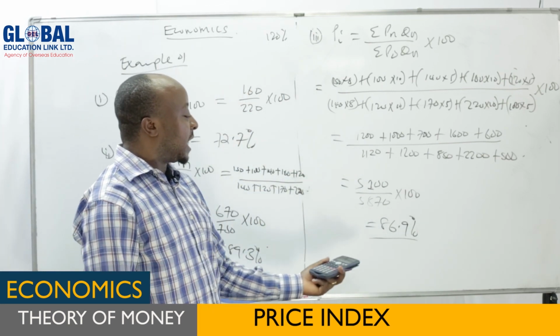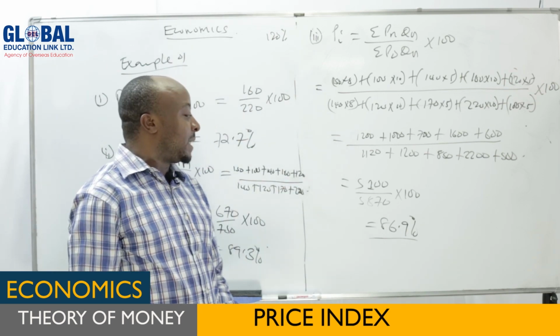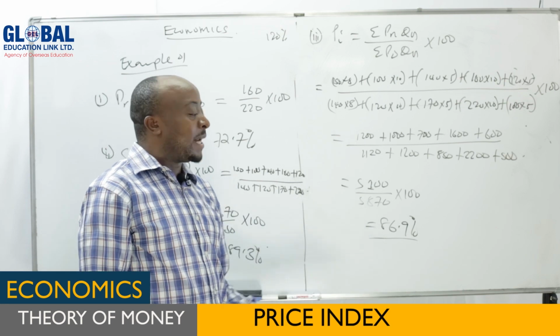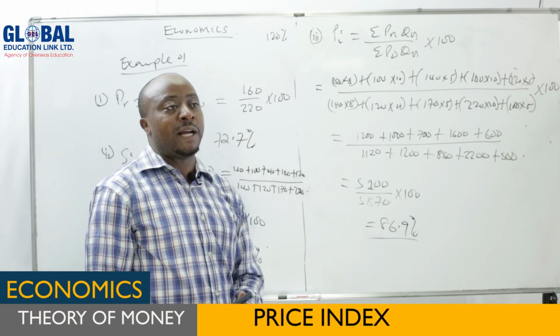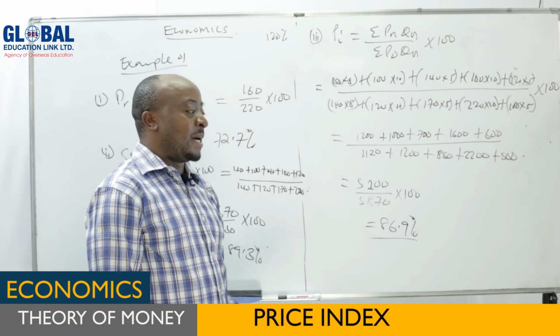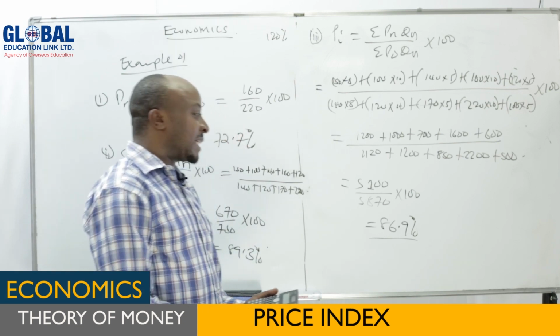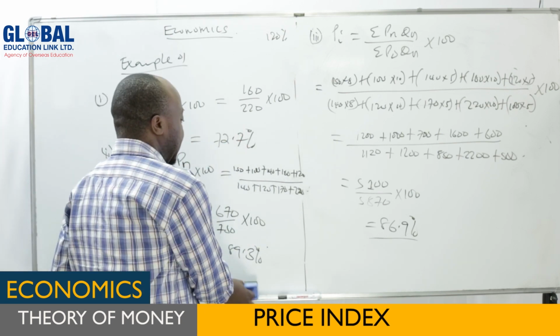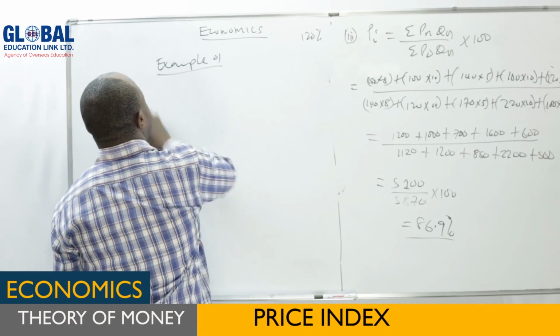So again, if you check, it is less than 100, and as I said in making interpretation, less than 100 means the cost of living has fallen, value of money has increased, and living salary has increased for the case of Paasche, because it is less than 100. And the last question there is asking for the Laspeyres price index. So we have again to calculate the Laspeyres index.